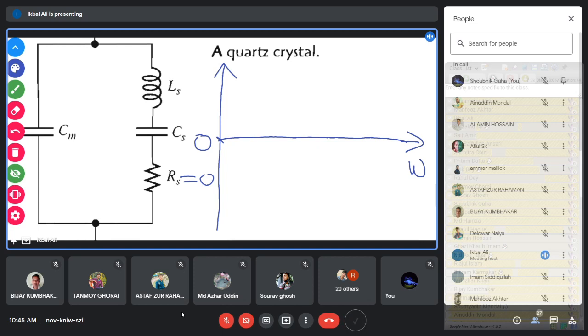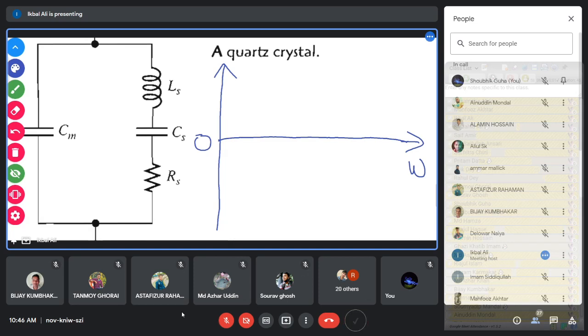As if the effect of Rs we are actually neglecting, because it does not take part in the AC operation. The resistance just provides some resistance to the circuit. Any current, DC or AC, sees the same amount of resistance, and it will only produce some joule loss. It does not deal with the frequency, the phase, or the impedance of the circuit, so it is a frequency insensitive element. That is why we neglect the effect of Rs in this circuit. We only focus on Ls and Cs.